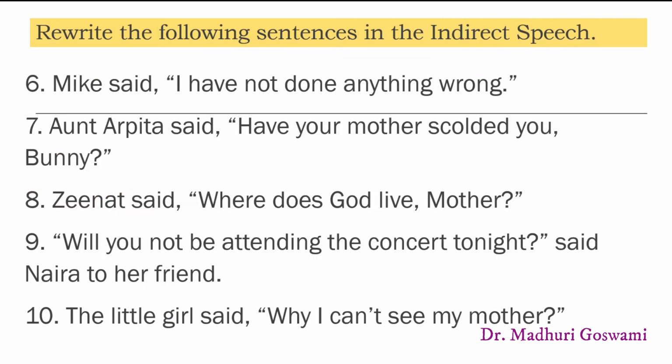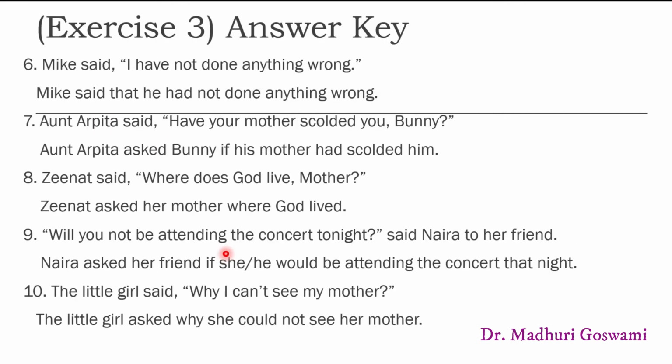Mike said, I have not done anything wrong. The reported clause of this sentence is in the present perfect tense. So, how will you change it? Well, let's check the answers. The indirect speech of this sentence would be, Mike said that he had not done anything wrong. I have not highlighted or written in a different color font or made bold the changes. I wish that you should do this task. You should underline the changes that have occurred in these sentences.